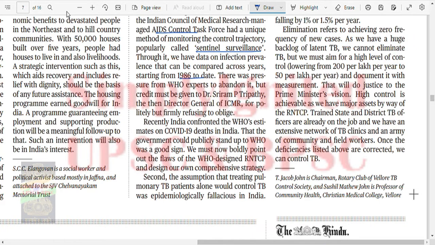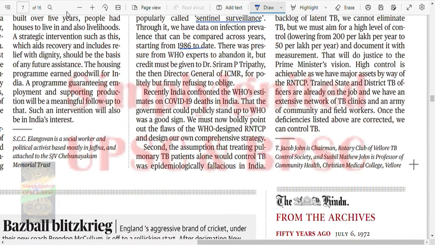There was pressure from WHO experts to abandon it, but credit must be given to Dr. Tripathi, the then Director General of ICMR, for politely but firmly refusing to oblige. Recently, India confronted WHO estimates on COVID-19 deaths in India. That the government could publicly stand up to WHO was a good sign. We must now boldly point out the flaws in the WHO design, RNTCP, and design our own comprehensive strategy.